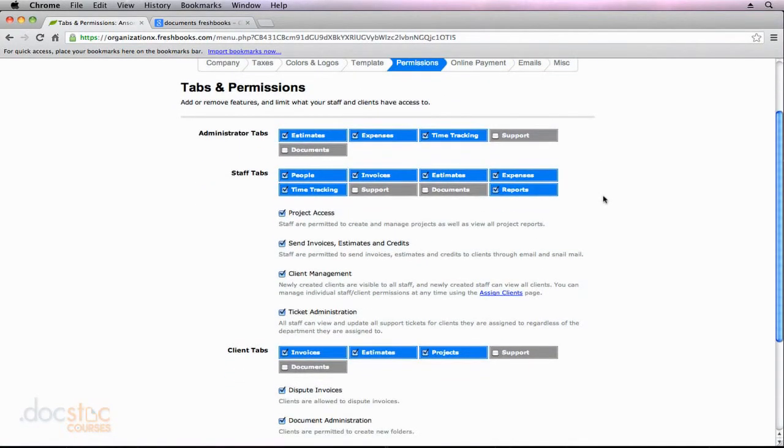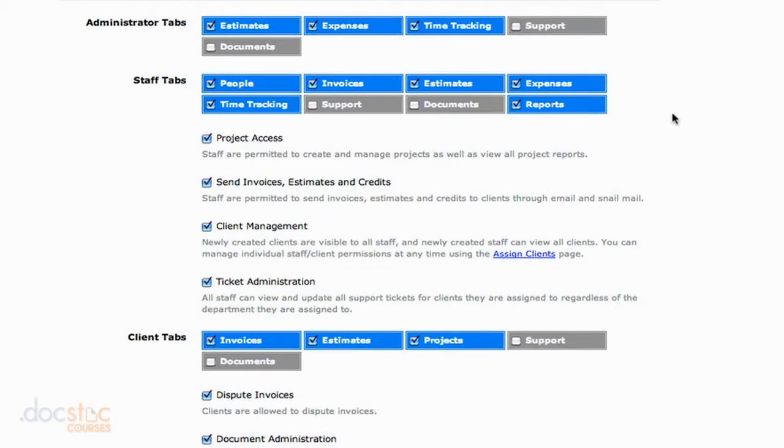Now you'll notice that there are really three main sections within the overall permissions area here in Freshbooks, and that is the Administrator tabs, Staff tabs, and Client tabs. So the Administrator tabs, this is what is visible and available to you. And you'll notice by default, you can see estimates, expenses, and time tracking here in Freshbooks. There are these two other features of Freshbooks, support and documents, that by default are not visible.